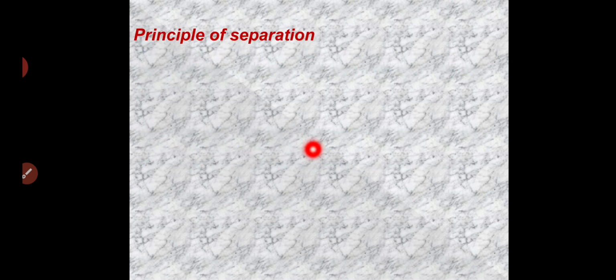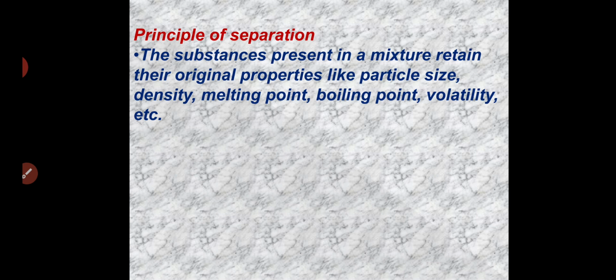Now, the principle of separation. The substances present in the mixture retain their original properties like particle size, density, melting point, boiling point, then volatility, etc. So, while separating the mixtures, we are going to observe what the size of the particle is, what the melting point of that substance is, what the boiling point is, what the weight, that is density, or volatility is. Then we are going to separate the substance from the mixture.